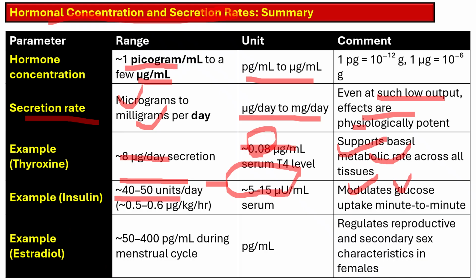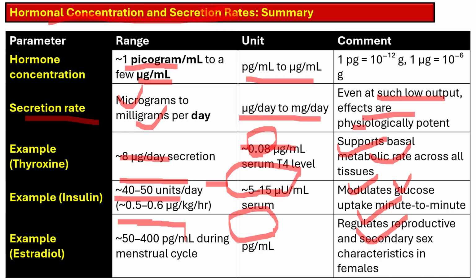Another example is estradiol, that is secreted about 50 to 400 picogram per ml during the menstrual cycle, and its unit is picogram per ml, and it regulates the reproductive and secondary sexual characteristics in females.